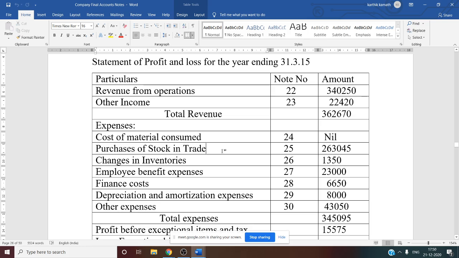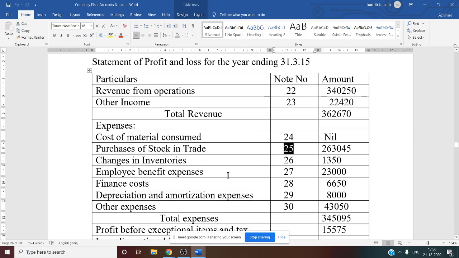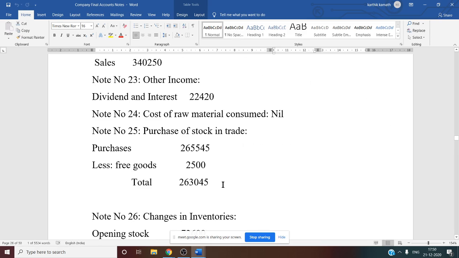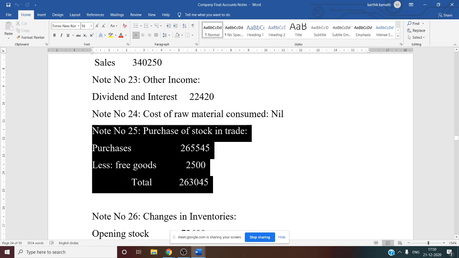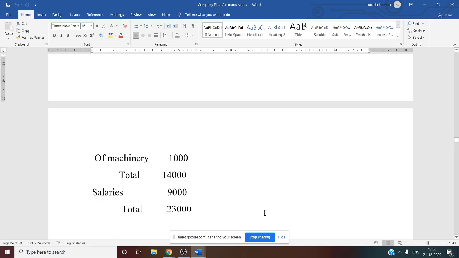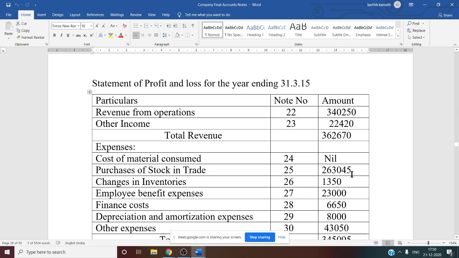Next one, purchases of stock in trade, that is working note number 25. So let us see the working note number 25 final total. We just want to write that final total, that's it. See this final total of working note number 25, that is 2,63,045. So this 2,63,045 you are going to show in the format under working note number 25. See this we have written.